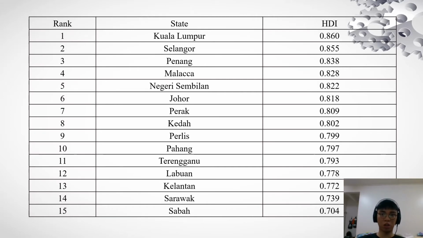So what is the reason that makes these three states' HDI so hugely different? Sarawak and Sabah get this HDI because, as said on the previous page, the HDI is calculated based on life expectancy, per capita income, and education level. The education system in Sarawak and Sabah is harder to access because students there have bad infrastructure.